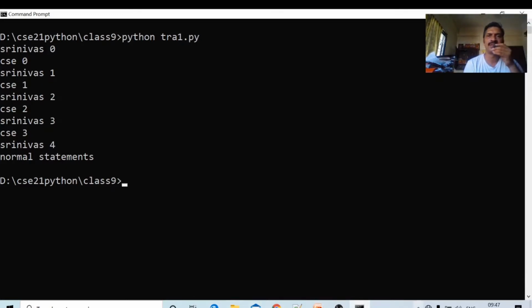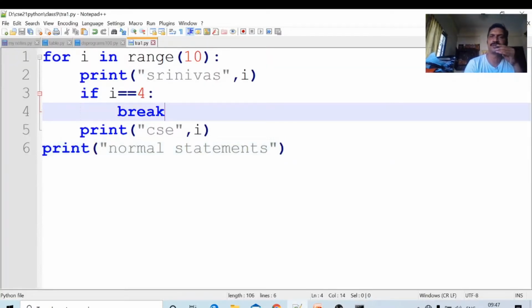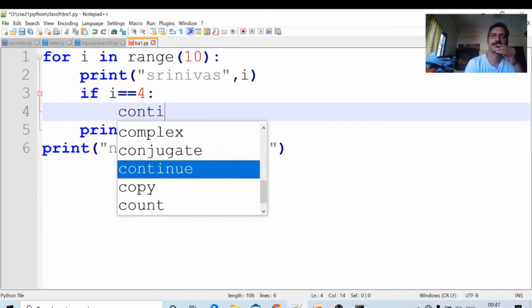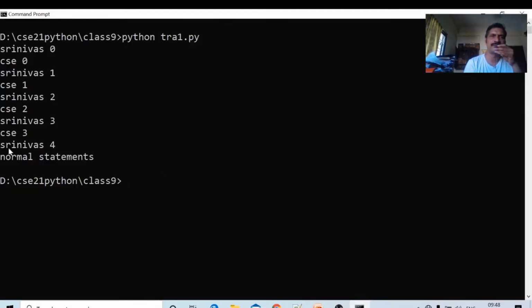Next, we will see the continue statement. What will happen? In place of break here, I will write continue. Same program. I have replaced break with continue. Okay, I am just running this program. Break means whenever the break statement is executed, the control comes immediately out of the looping statement. It is used only in looping statements. Okay, next one.